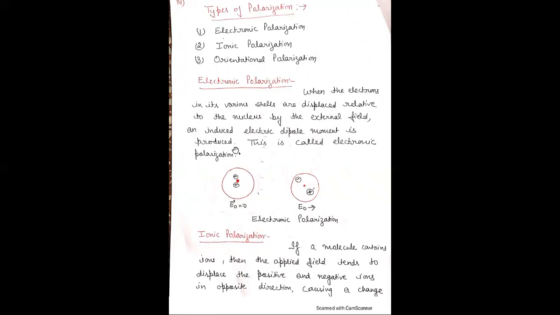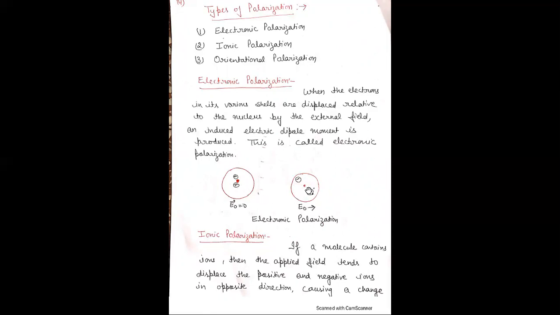Induced electric dipole moment is produced. This is known as electronic polarization. Here E naught is the external field, this is the electron, and there is a nucleus. When electric field is 0, the electron is placed near the nucleus, there is a small distance.